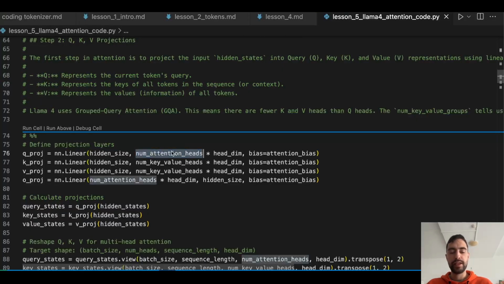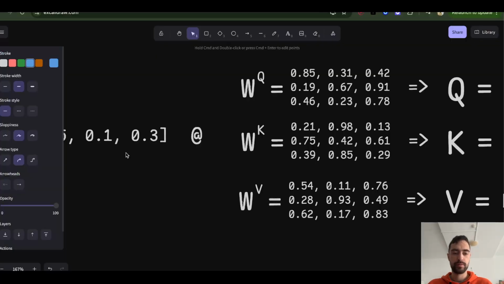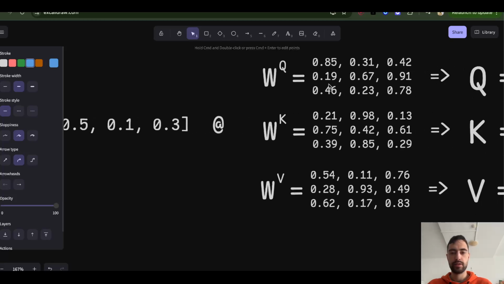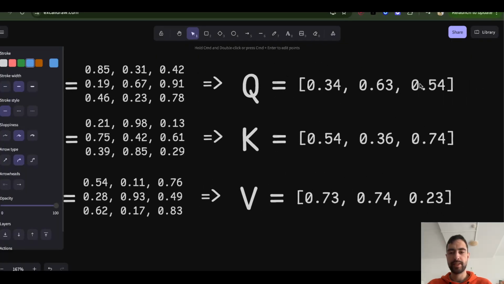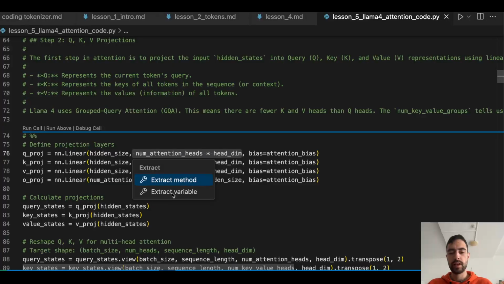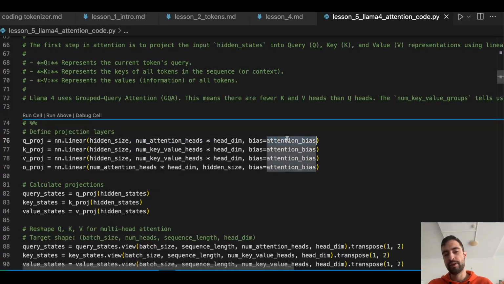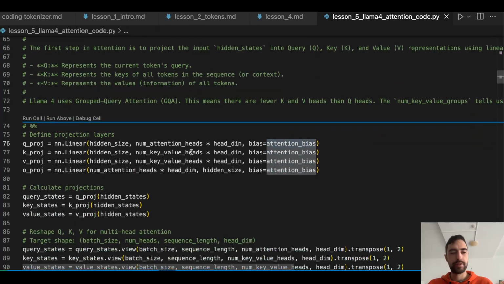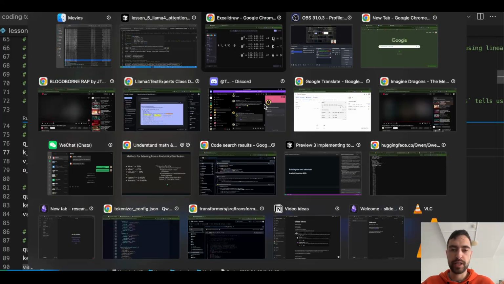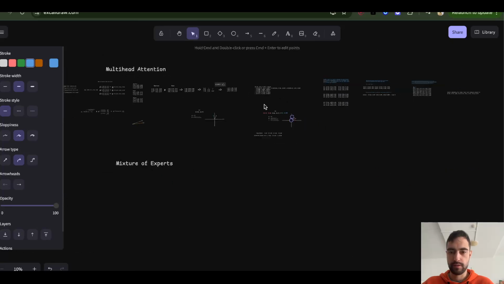Okay. If you know how matrix multiplication works, you will know what I mean by this is input, this is this, that is this, same dimension, and then output, it's going to be this, same as this. I mean same dimension. We're not really using bias. If you remember, bias was false. So, and then key, value, and output projection. And output projection, if you remember what output projection is, I find it here.